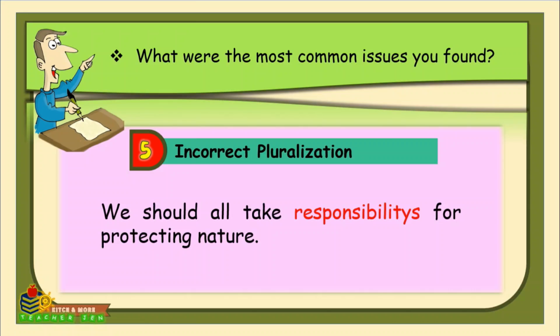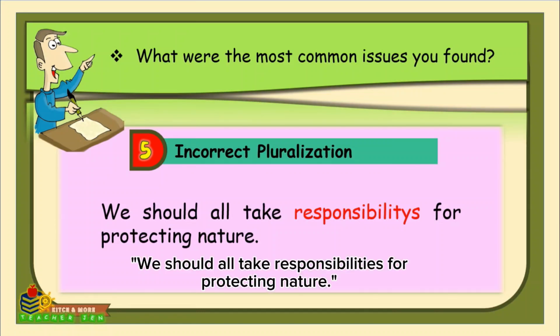In English, most nouns form their plural by changing y to ies when the word ends in y, preceded by a consonant, so just like responsibility. So, the correct sentence should be, we should all take responsibilities for protecting nature.